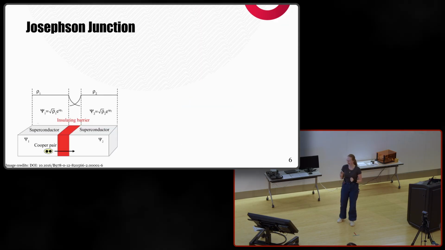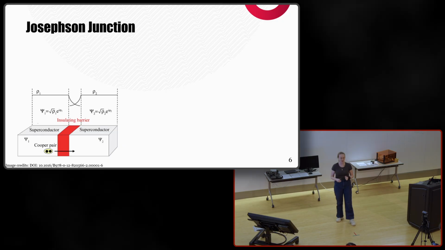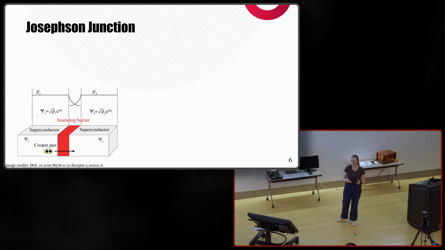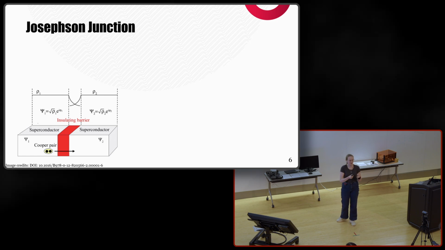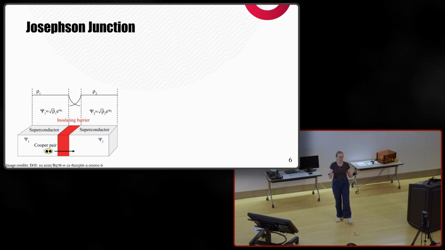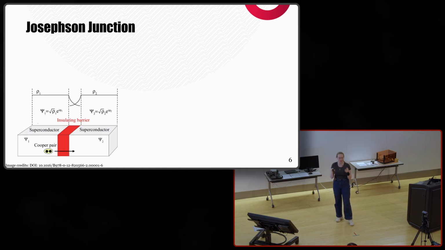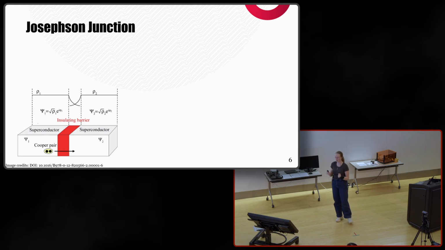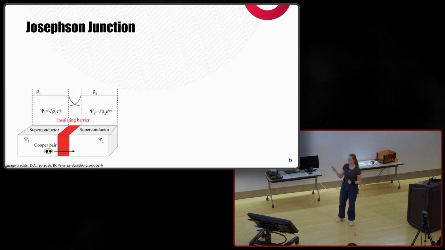So now looking at our Josephson junction, this consists of two superconductors separated by an insulating barrier. If we measure that insulating barrier, that resistor, we would see a finite resistance. But when we add a superconductor on each side, normally you'd think adding wouldn't decrease the resistance. But suddenly with a superconductor on each side, the resistance measured is exactly 0. And that is because of quantum tunneling.